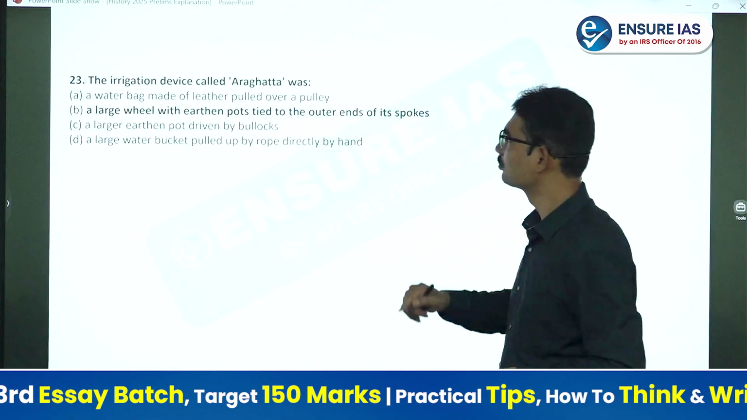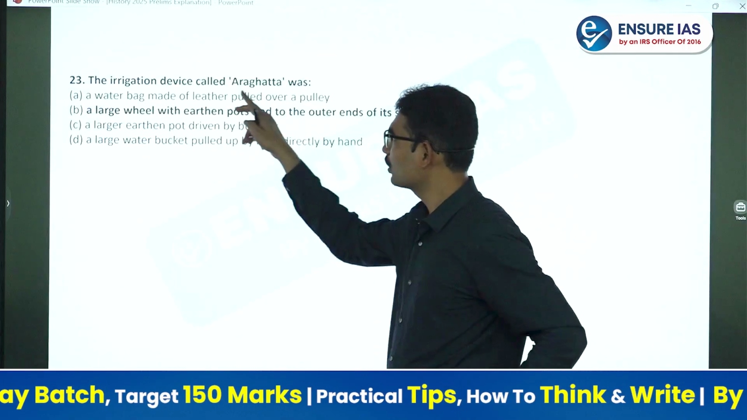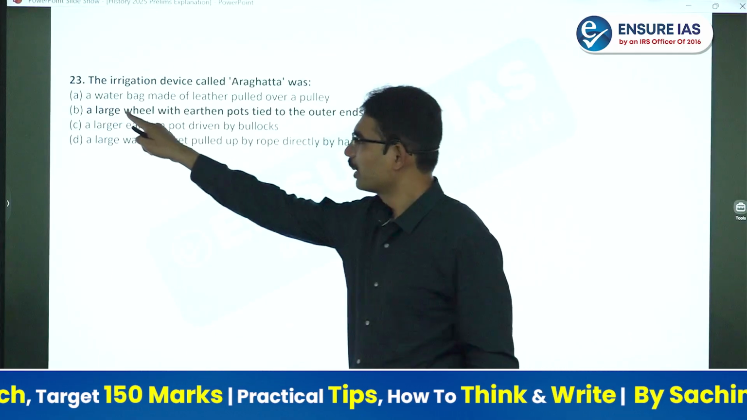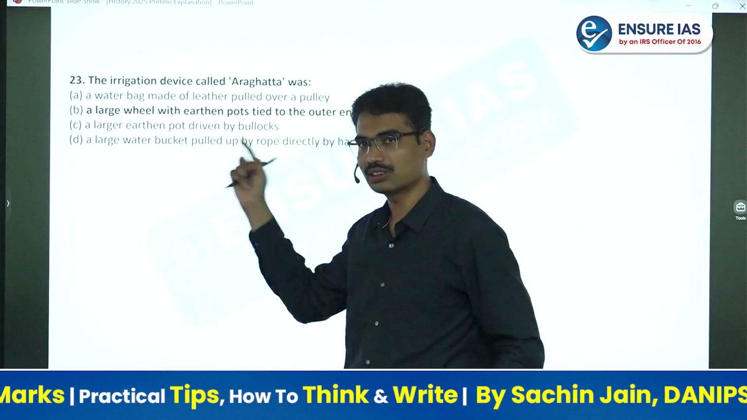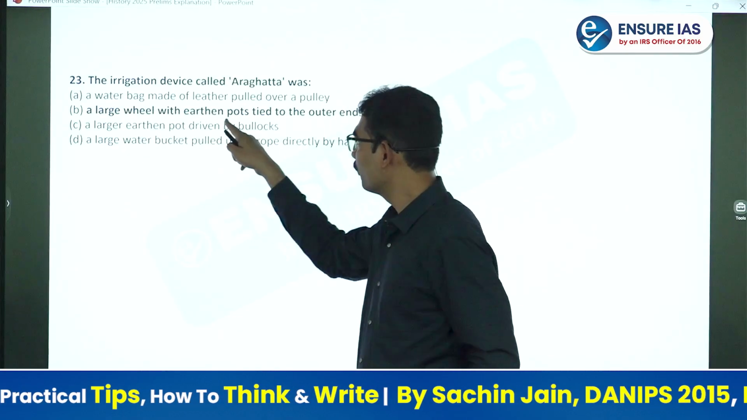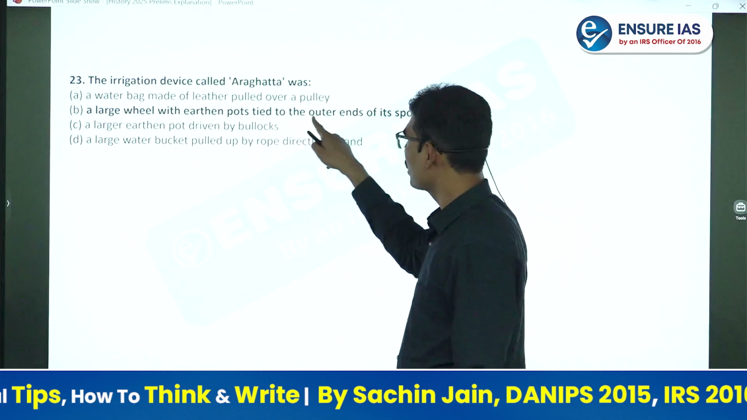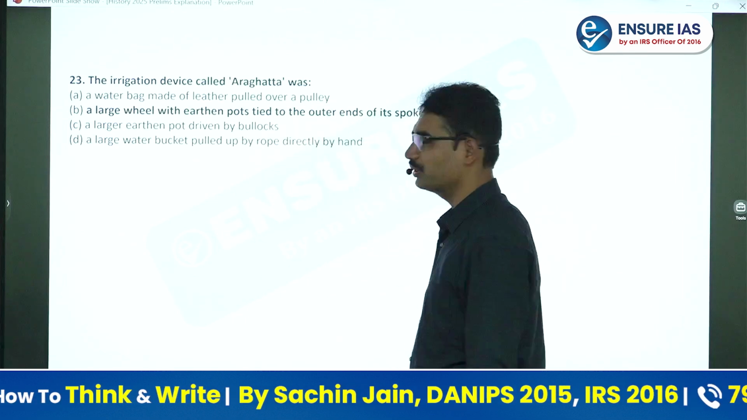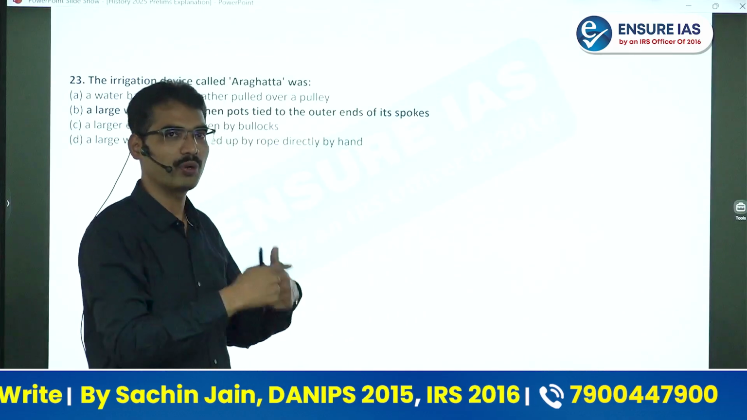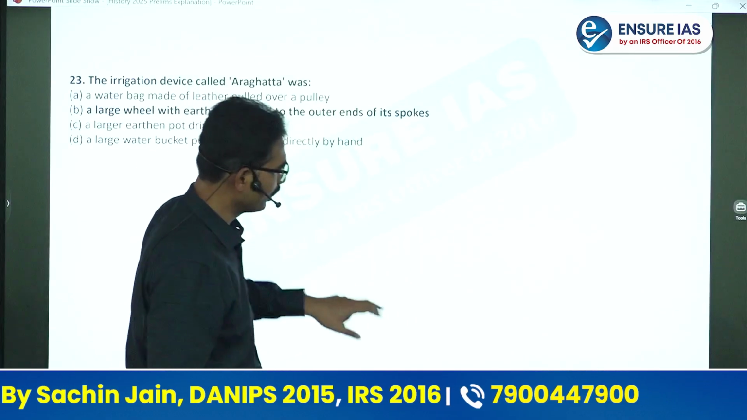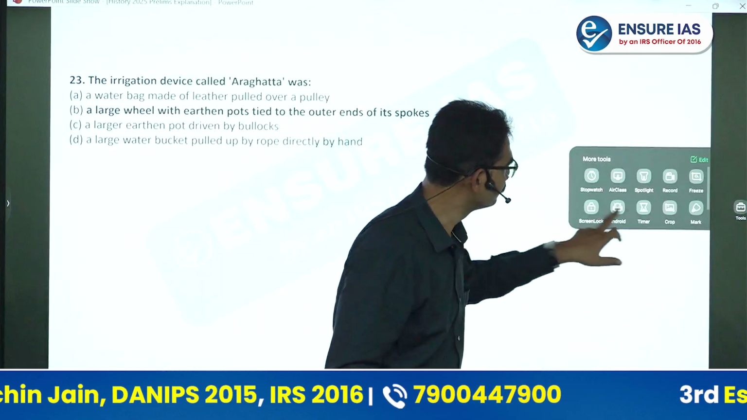Next one. The irrigation device called Aragatta was a Persian wheel. And in NCERT, you can even see the image also. A large wheel with earthen pots tied to the outer ends of its spokes. So it looks like a Persian wheel. It's a wheel and pots were tied to that wheel.